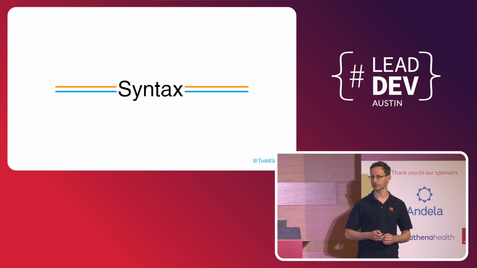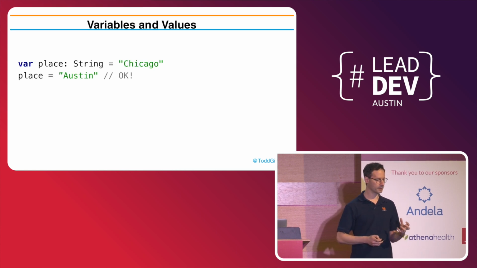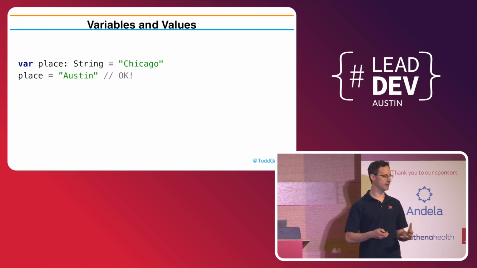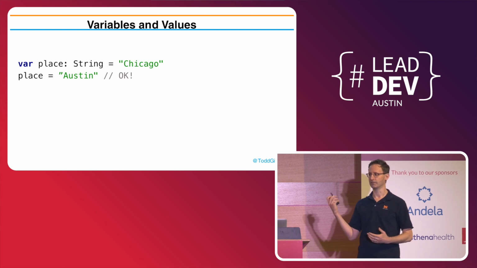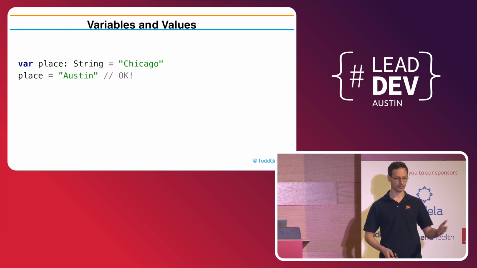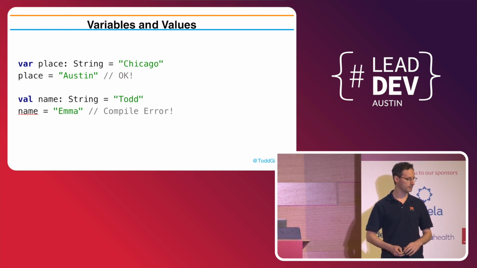And so, we're software developers. Let's look at some syntax. Let's start with variables and values. Variables mean something can change. Values mean it can't change. In this case, I've got a place. It's of type String. It says Chicago. It's a variable, so I can reset that to Austin. That's totally fine. On the other hand, I've got this value, which is my name. But if I set it to my daughter's name, I can't do it.